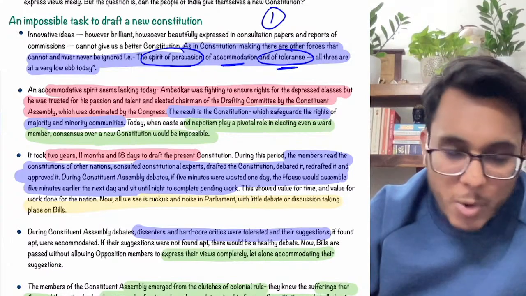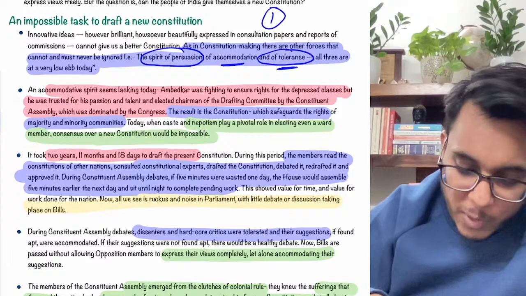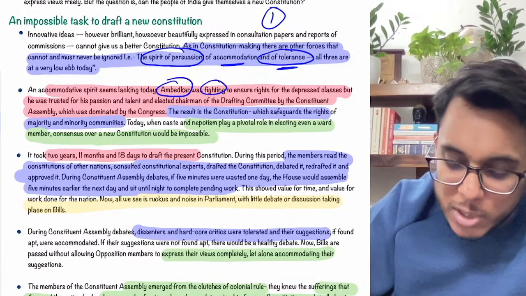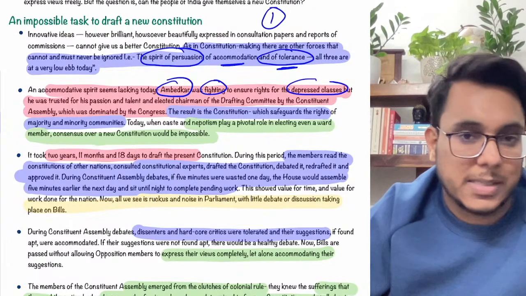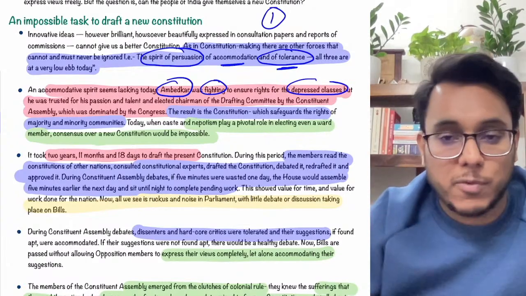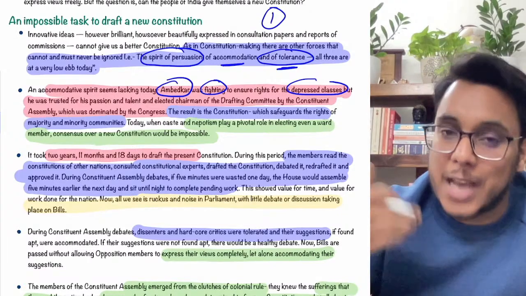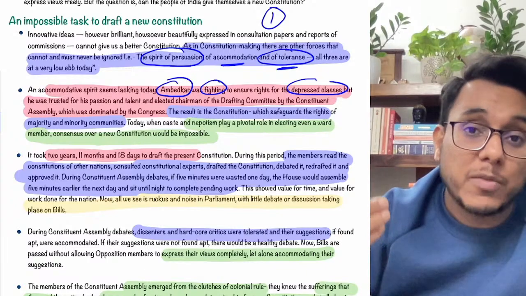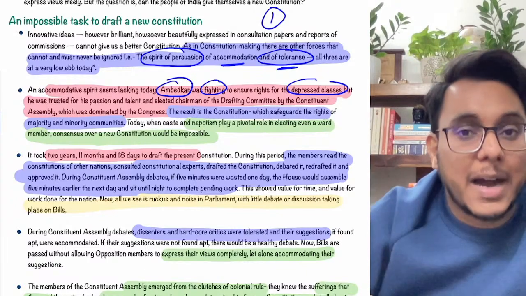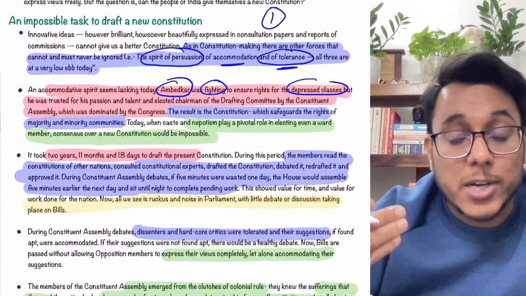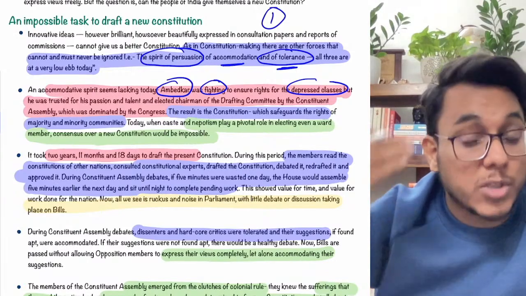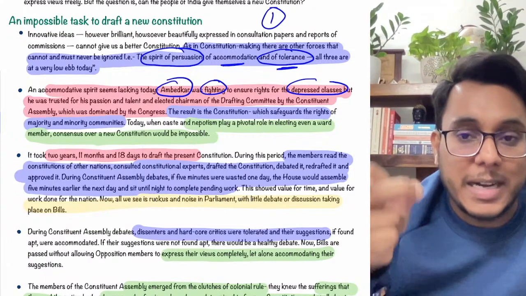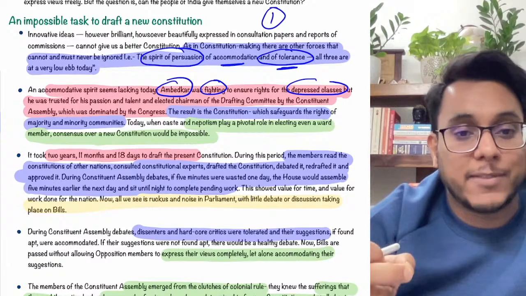You can see, now here the examples have been given. When we talk about Dr. B.R. Ambedkar, he was fighting to ensure the rights of the depressed classes. Now if you know, in the Congress party at that point of time, there were many leaders who themselves were from the high caste. The Constituent Assembly of that time was dominated by Congress members. Dr. B.R. Ambedkar still was accommodated and he was made the chairman of the drafting committee.